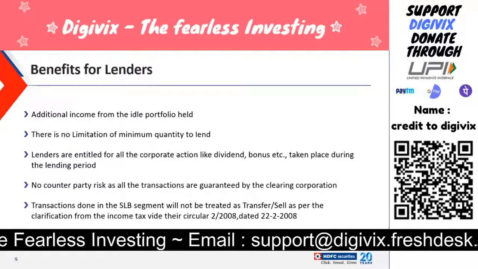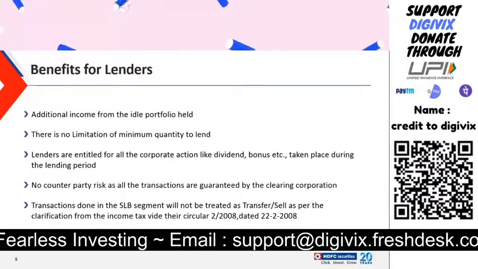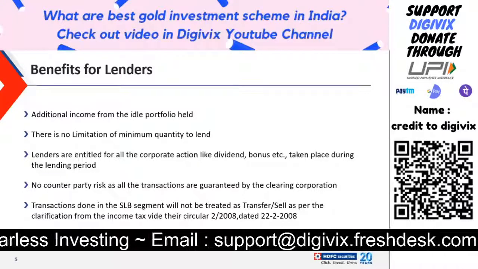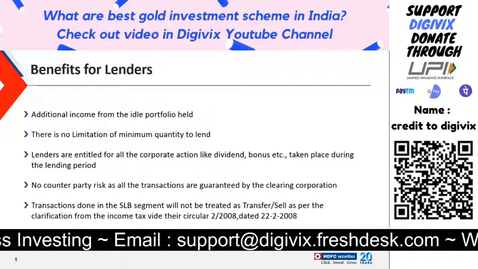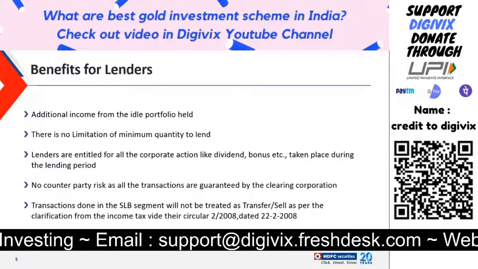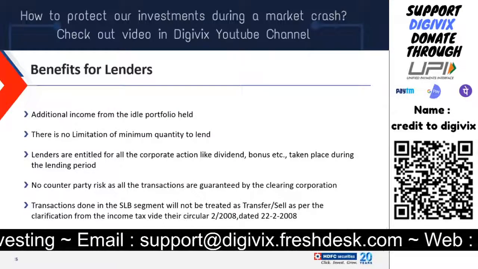The shares which are lying in your Demat account, you can earn an extra income from them without making any new investment, or without taking any new market risk. You can make an extra income from your portfolio.